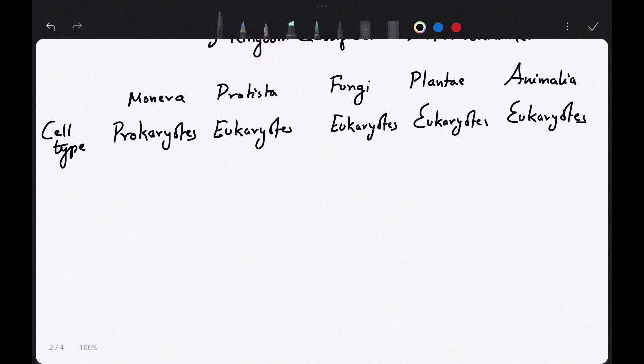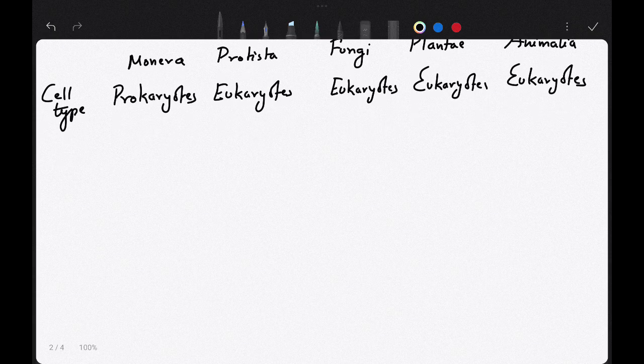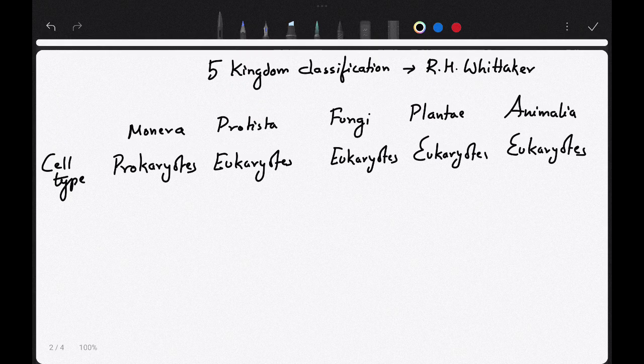Now what is prokaryote and eukaryote? The difference is that eukaryotes have the nucleus and the membrane bound organelles present, but in prokaryotes these things are lacking, they don't have that. This is the major difference between eukaryotes and prokaryotes. Now in Monera, the bacteria are the major examples.